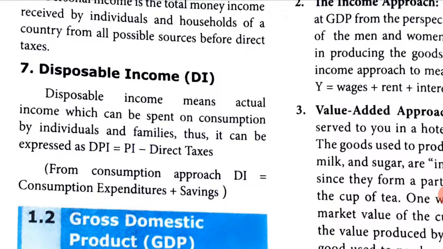Thus, it can be expressed as DPI, which is equal to PI minus direct taxes. Here PI is personal income, and DPI, disposable income, is personal income minus direct taxes.